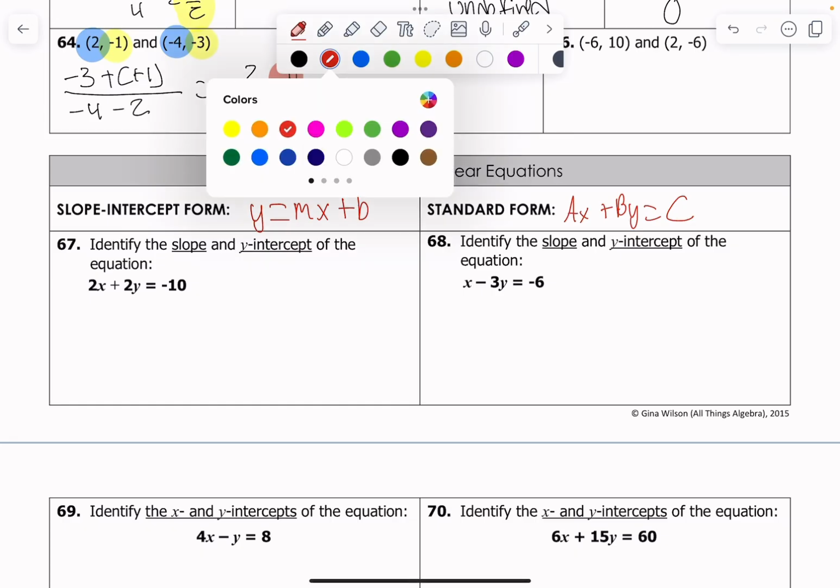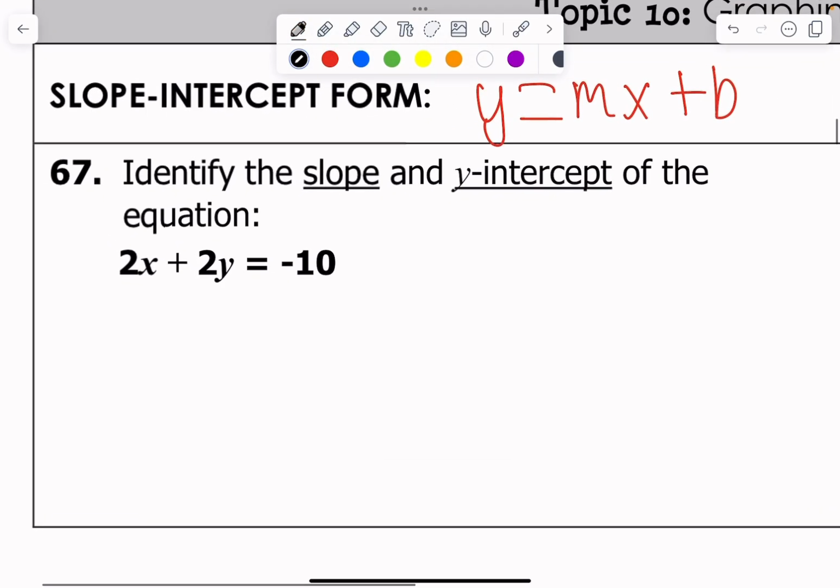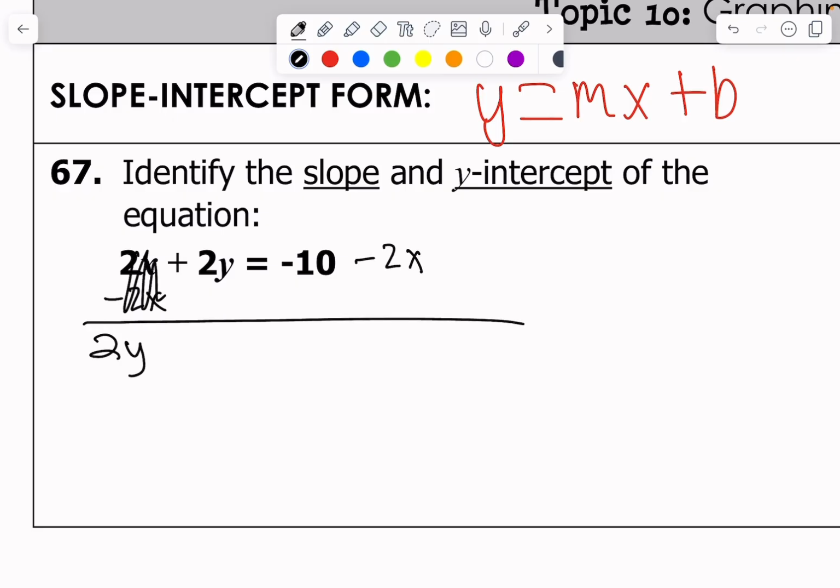But, for example, in number 67, they give us an equation and they say, find the slope and y-intercept. Well, I look at this and I'm like, this looks like standard form. Standard form is disgusting, so let's force this to be in slope-intercept form. To do that, we really just need to solve for y, get y by itself. And so 2y = -2x - 10.